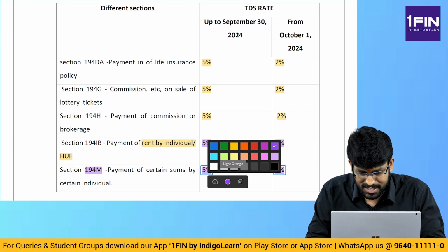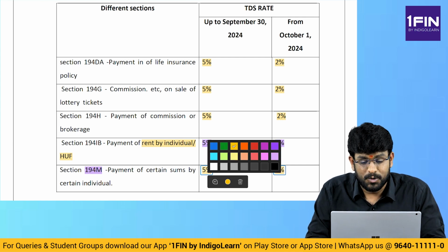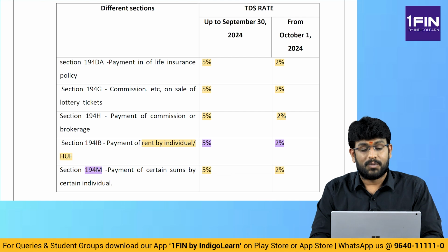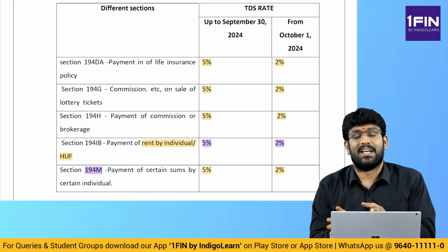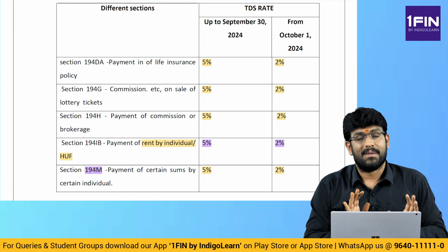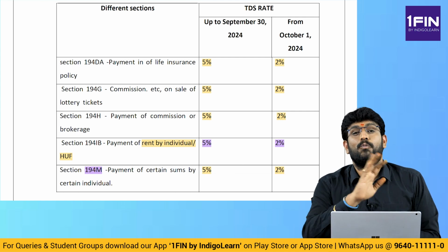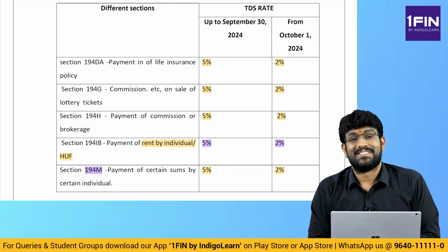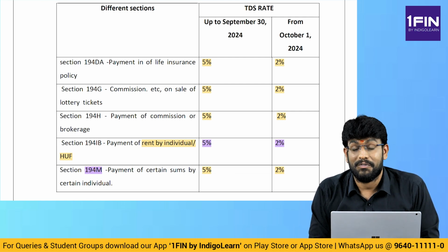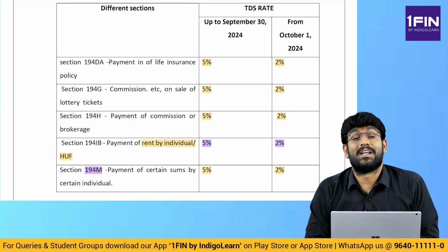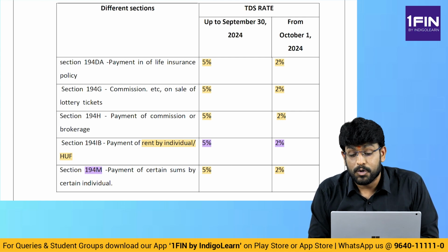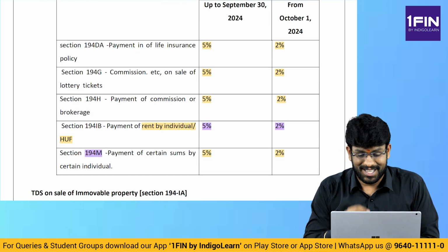So all this table I prepared in a simple manner so that you get a clarity of thought as to what was the earlier one, what is presently. But both are important for your exam because up to 30th September, 5% is the answer. From 1st October, 2% is the answer. Are we clear with that? Very good, very important. High possibility of an MCQ and high possibility of question coming in examination. Next.